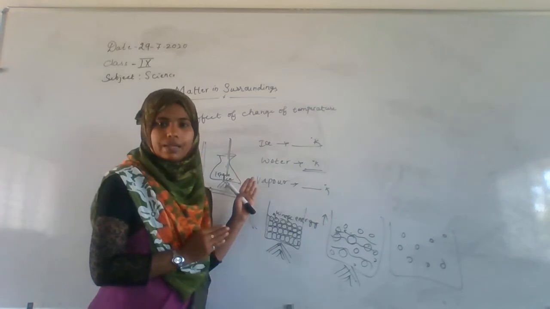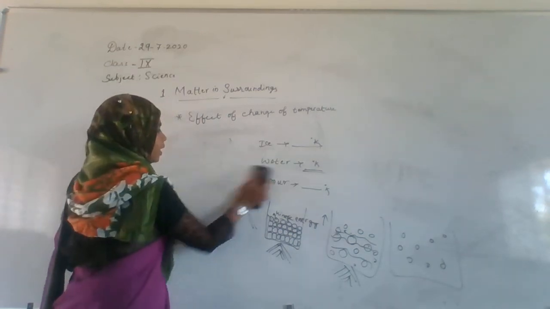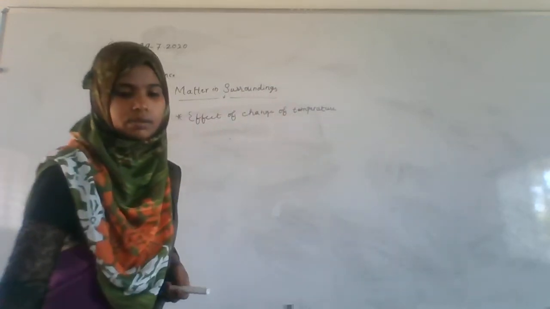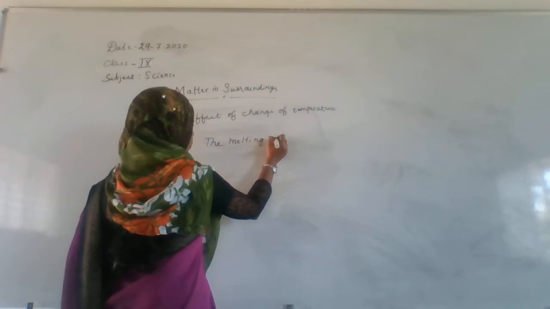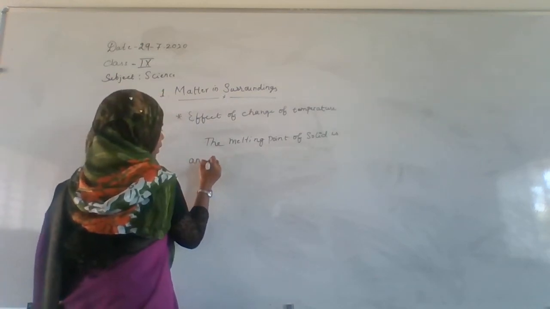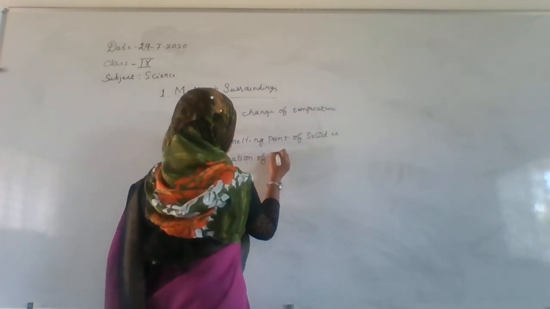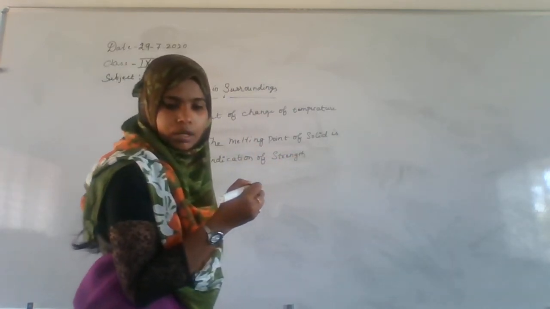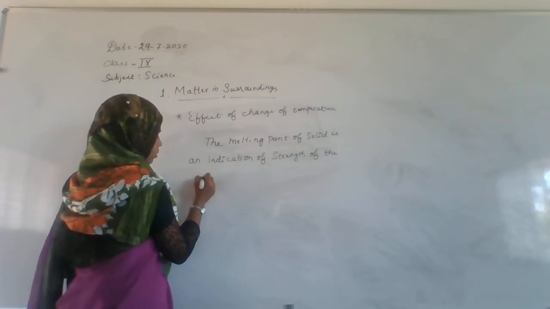That is indicated by the melting point of the solid. So the melting point of a solid is an indication of the strength of the attraction between two particles.